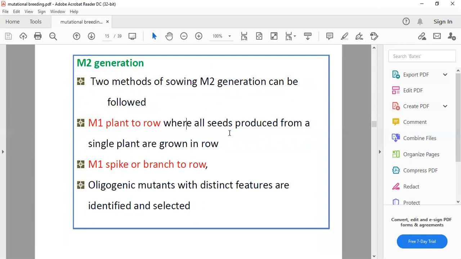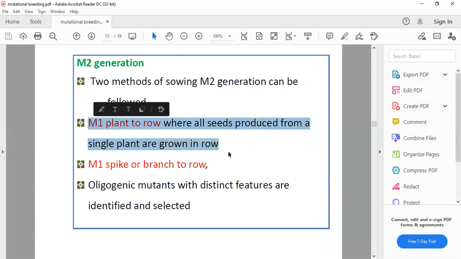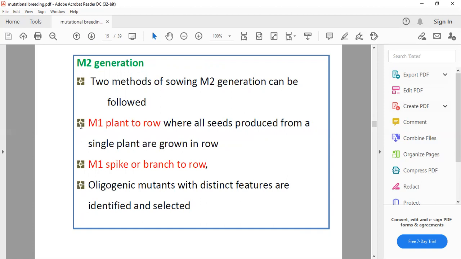The M2 generation can be followed by M1 plant to row, where all seed produced from a single plant is grown in a row. These are some techniques to transfer the seed into the M2 generation. But this requires a large area, so we also use M1 spike or branch to row, where we sow in a row or in a tree branch type orientation.